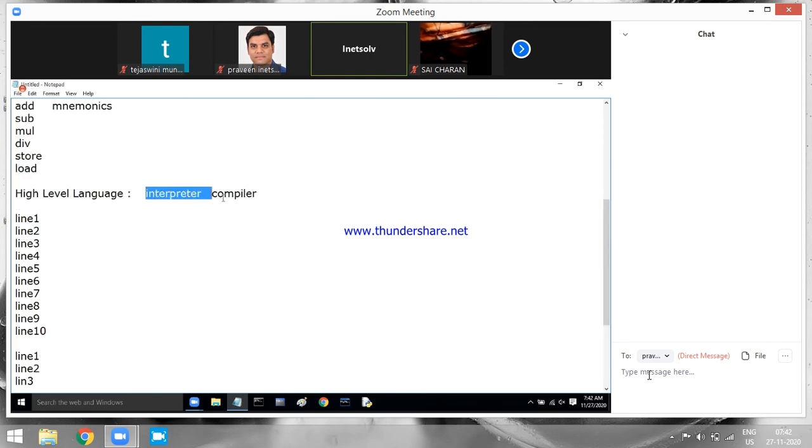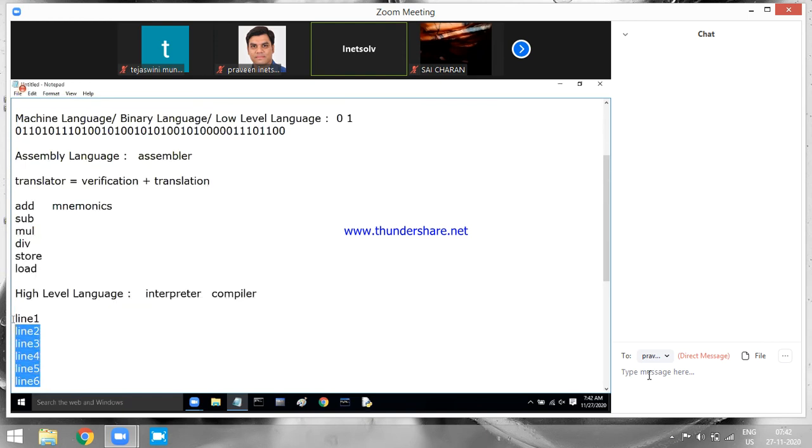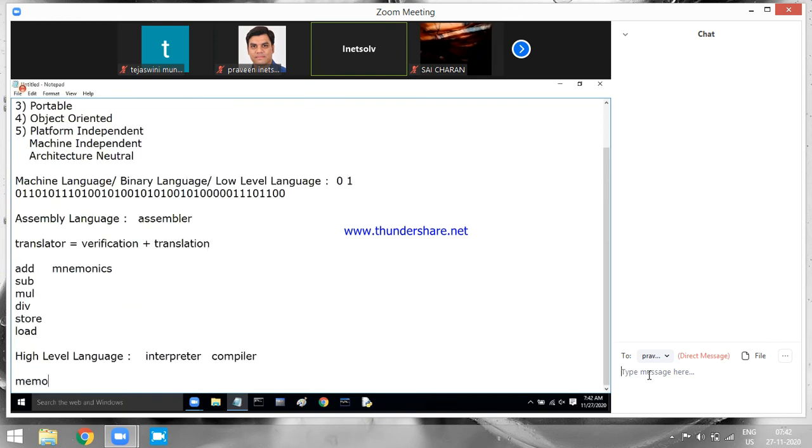Interpreter is like the bus, compiler is like the car. The bus has a lot of stops in between. There are no stops here. Interpreter is slower, compiler is faster. So there are two differences between interpreter and compiler: one with respect to memory and one with respect to speed. Interpreter does not have memory and it is slow. Compiler has memory and it is faster. That is the difference between interpreter and compiler.